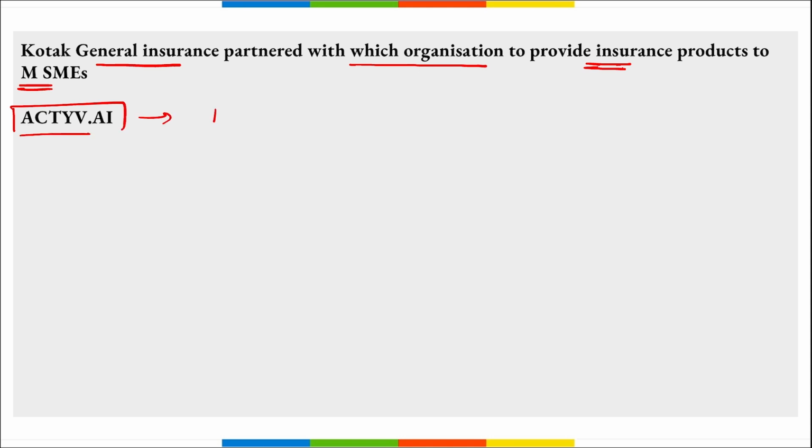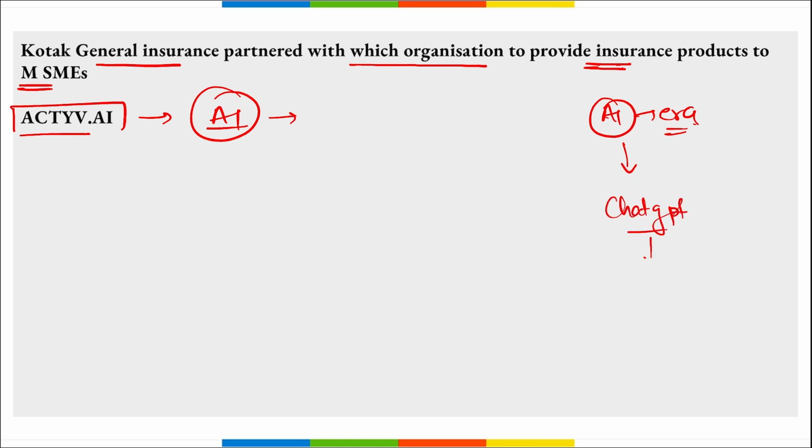It is an artificial intelligence powered technology company, and we know the era of artificial intelligence started after the launch of ChatGPT. This was launched by OpenAI, right? And who was the heavy investor in OpenAI? Remember, Microsoft invested heavily.